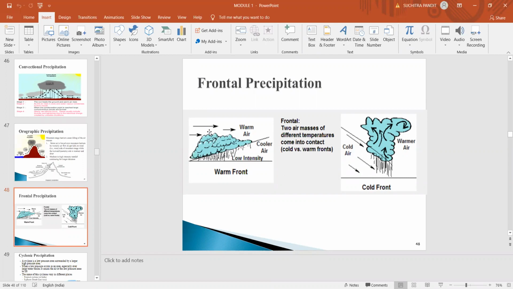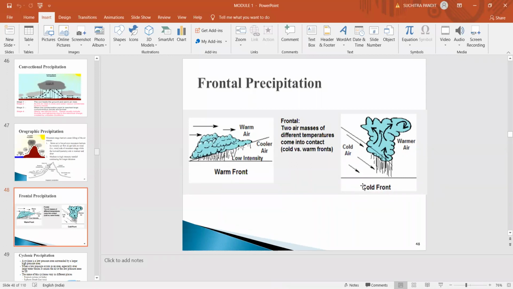Now you can see here the warm air is pushing out the cooler air, which results in the precipitation known as warm frontal precipitation. So two air masses of different temperature come into contact, that is, a cold and a warm mass. Now here, in this case, the cold air mass tries to drive away the warm air mass, and whatever precipitation takes place at the contact surface is known as cold frontal precipitation.